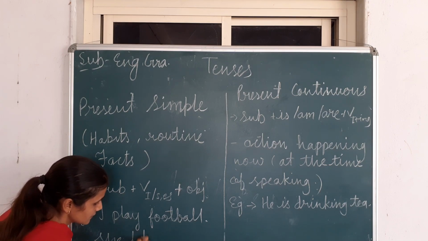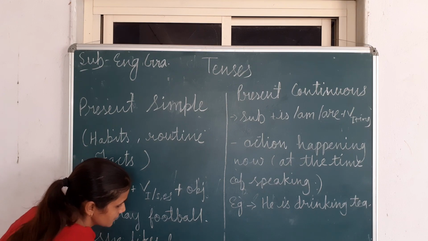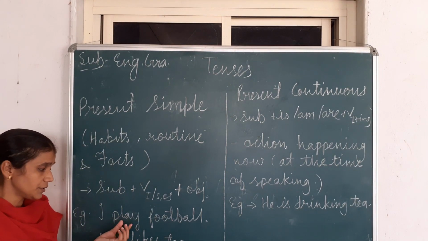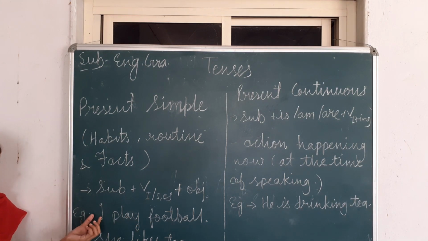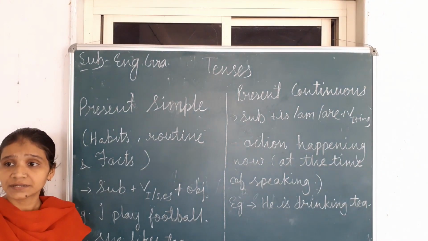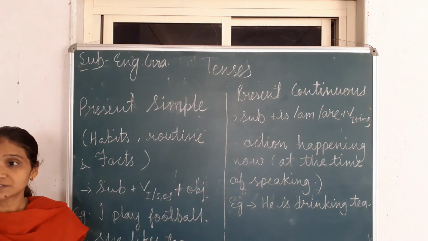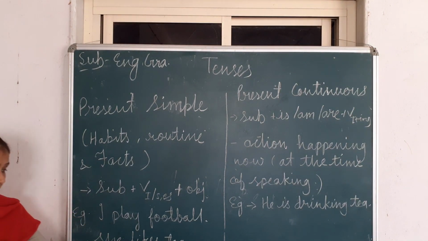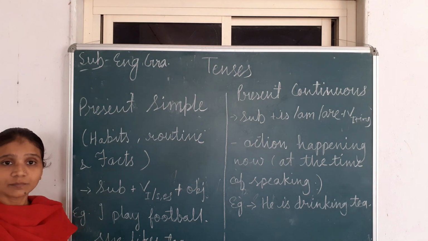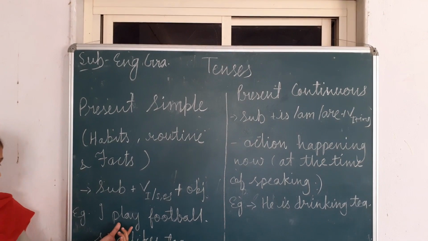She likes tea. I have written here s and here only plain. So the thing is that when we have a subject he, she, it, a name or third person singular, that time we will use s or es after the first form of the verb. And when we have a subject like I, we, you, they or any plural number, that time we will use only the first form of the verb.